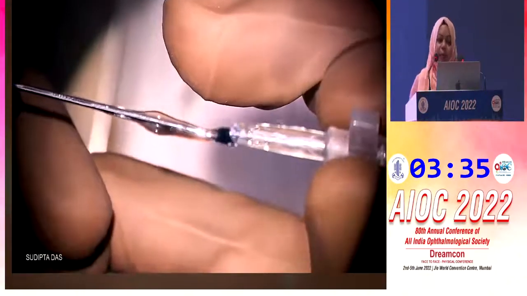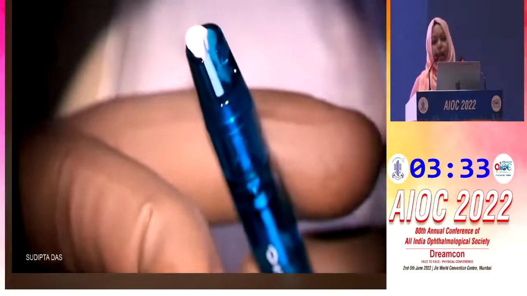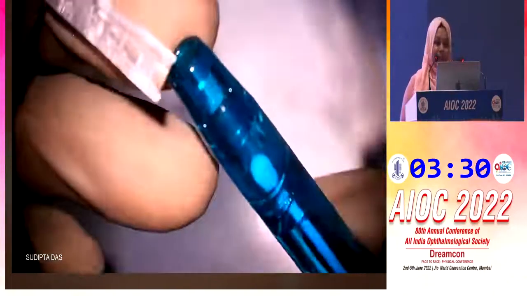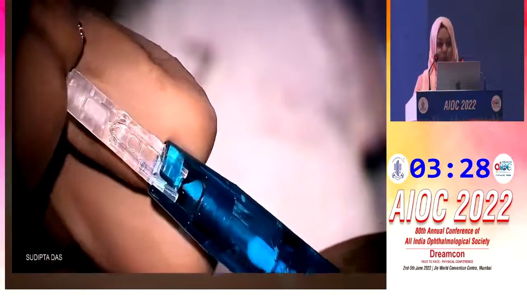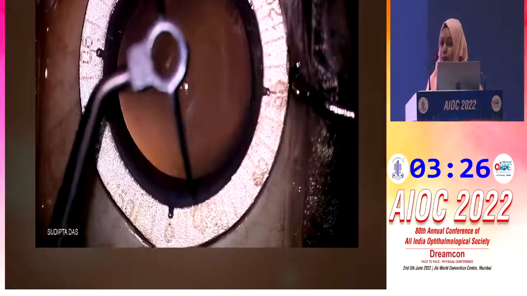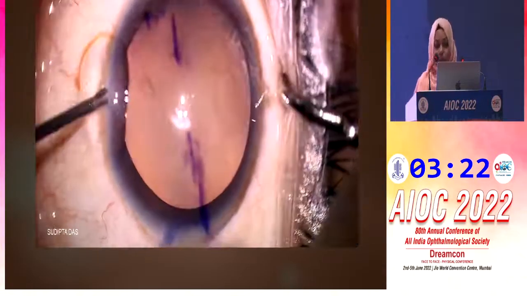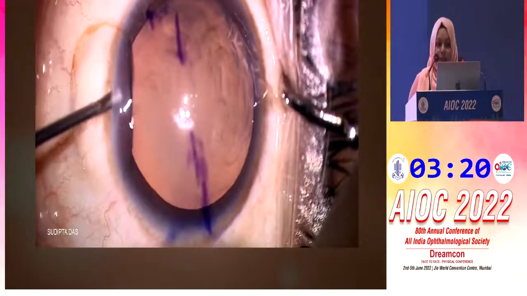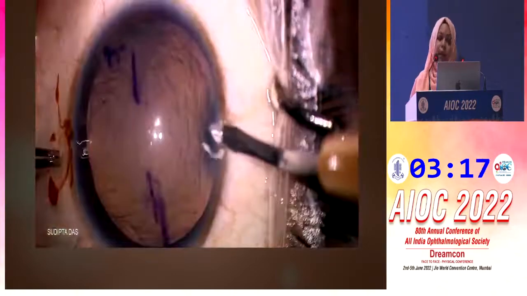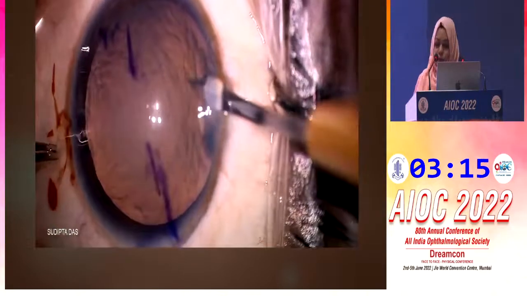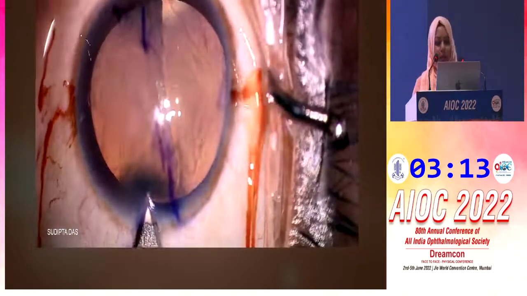Once this is done, we'll put it in the injector, and we are ready to put the lens in the eye. As I was saying, that toric ICL is also present. So before going in, we mark it, do the side ports, put in some viscoelastics, and then make the main incision to deliver the ICL.